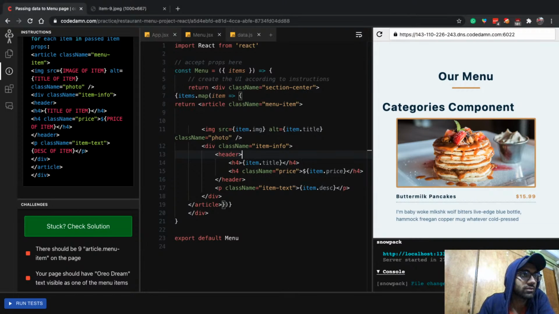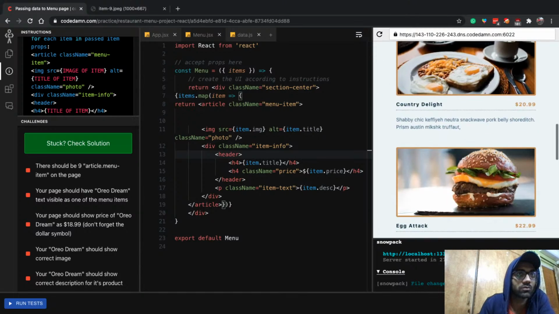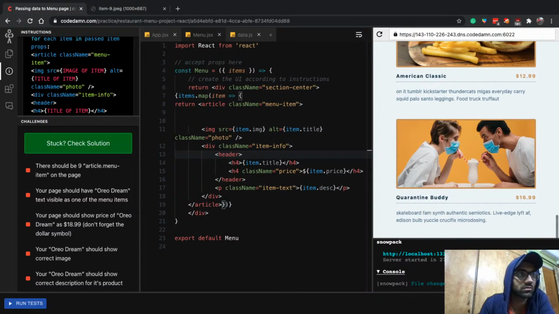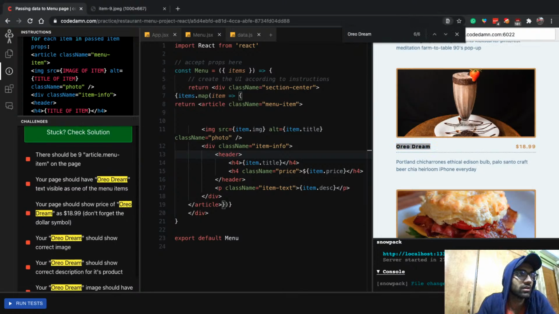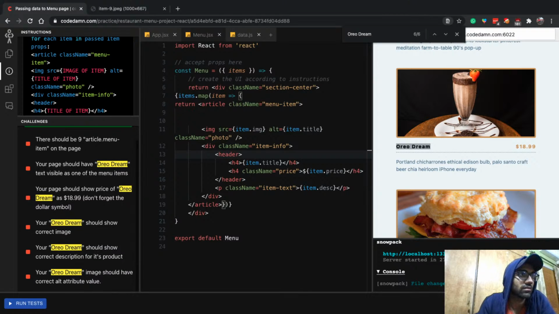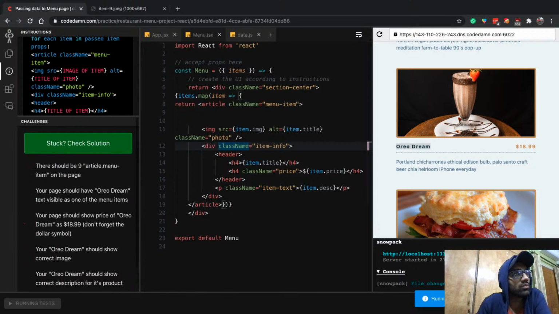Okay, so let's see. First of all, the first challenge was that there should be 9 article menus. So 1, 2, 3, 4, 5, 6, 7, 8, 9. That's fine. Your page should have an Audio Dream. Let's check if we have that, and yes, we do. $18.99 is the price for that. It should show the correct image. Looks correct, right? It should show the correct description. The description also is correct, and the image also has a correct alt attribute. So let's give it a test run and see if there's anything stuck.